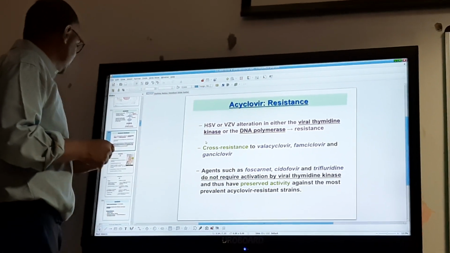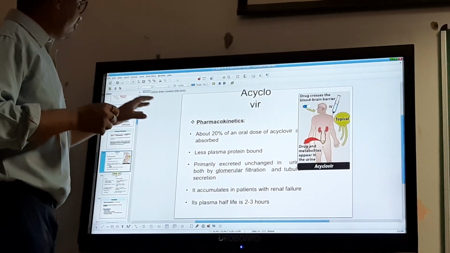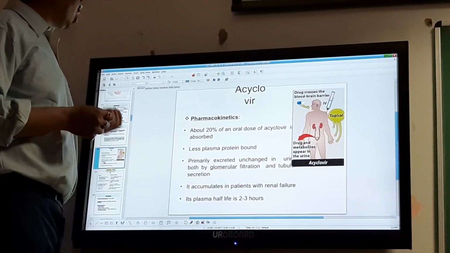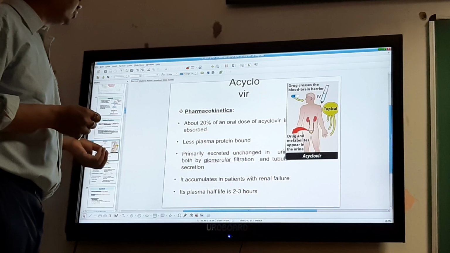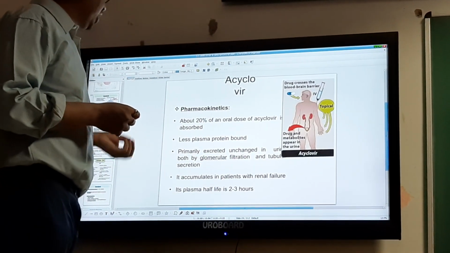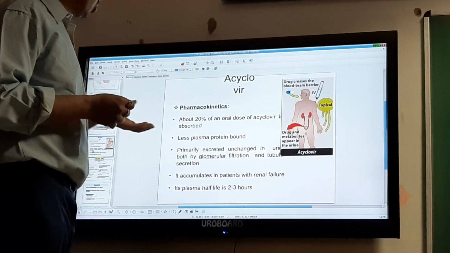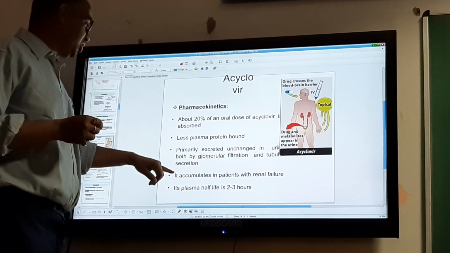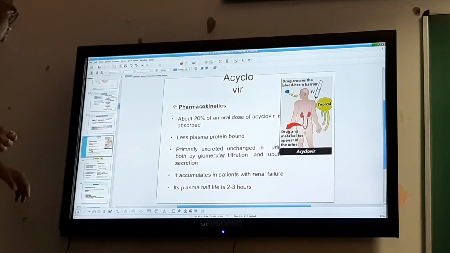The thing is that when these drugs are not acting, we can try foscarnet, cidofovir, and trifluridine in people who are not getting better with acyclovir and its cognates, and they have preserved activity against the most prevalent acyclovir-resistant strains. Now coming to pharmacokinetics, only 20% of the oral dose is absorbed. It is less plasma protein bound, primarily excreted unchanged in urine both by glomerular filtration and tubular secretion. It accumulates in patients with renal failure. Its plasma half-life is 2 to 3 hours.